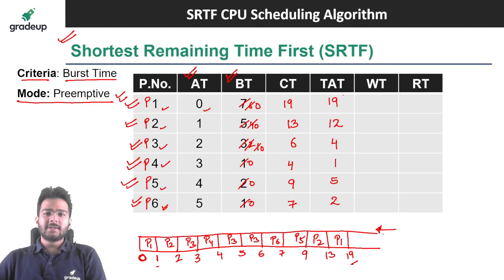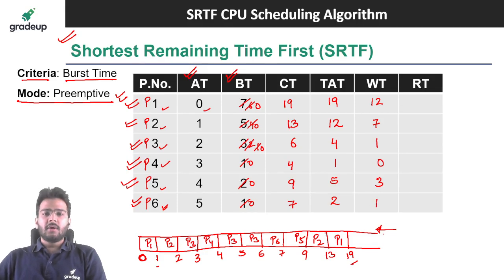So 19 minus 7, that is going to be 12 here. 12 minus 5, that is 7. 4 minus 3, it is 1. 1 minus 1, it is 0. 5 minus 2, it is 3. And 2 minus 1, it is 1.